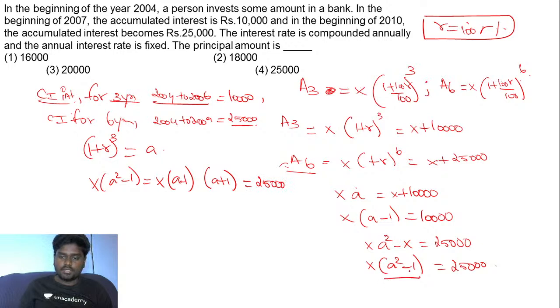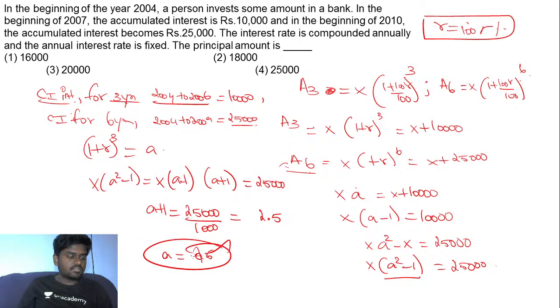I took this as what? A square minus b square, right? If I expand it, this is a plus b into a minus b, right? So from this, A plus 1 is equal to 25,000 by 10,000, which is going to be 2.5. So A is equal to ultimately 1.5.